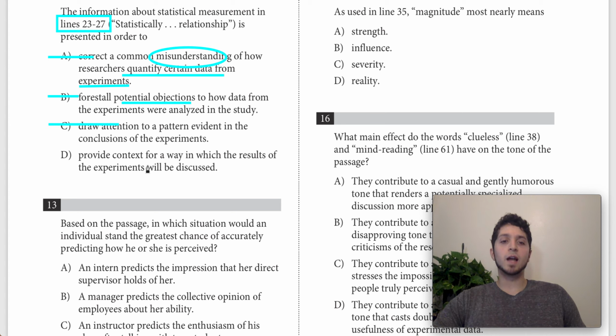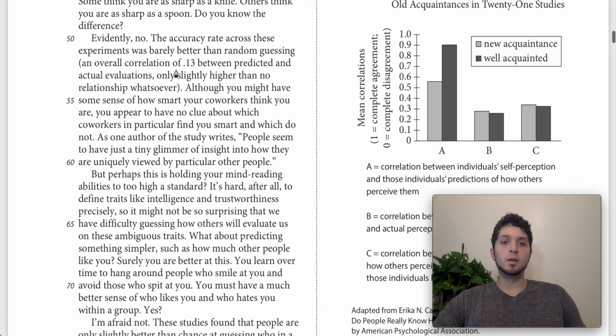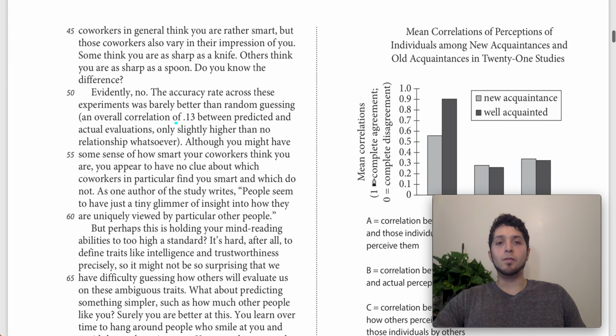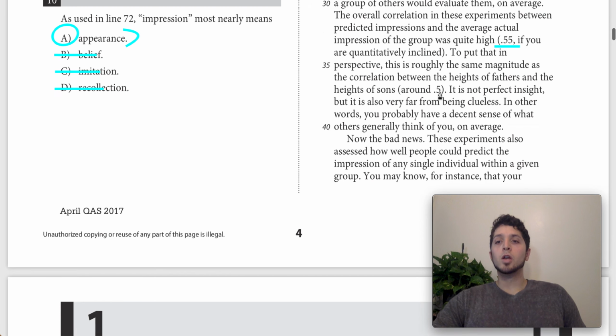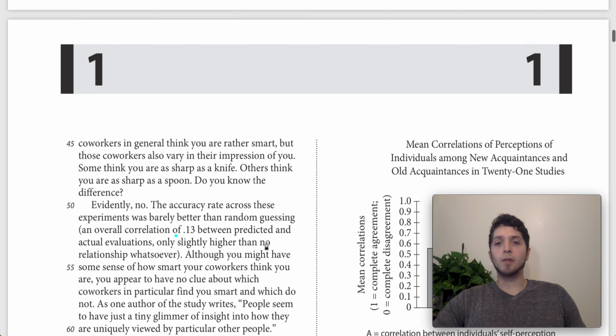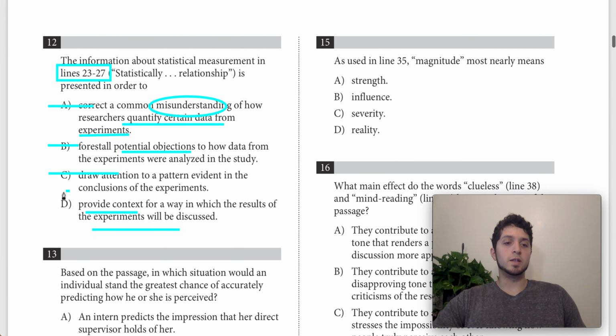And D says provide context for a way in which the results of the experiment will be discussed. And I think this is right. Providing context, right, for how the results will be discussed, and the results are discussed in terms of correlations, right? Correlation of 1.3. In the figure, we have correlations. Here we have correlations of 0.55. So it does give us the background knowledge and context to understand the experiments. For this reason, I'm going to choose answer choice D as my correct answer for question number 12.